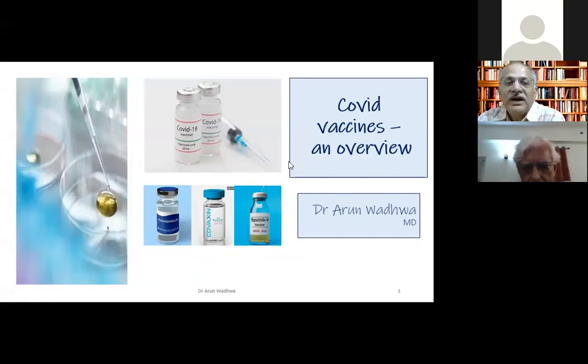So what I've tried and done is that I have removed the statistical data and will try and highlight what we should all know. What are the main points? What are the things we should all know, because the vaccines are still in use for adults only, but we need to know vaccines because we are pediatricians.